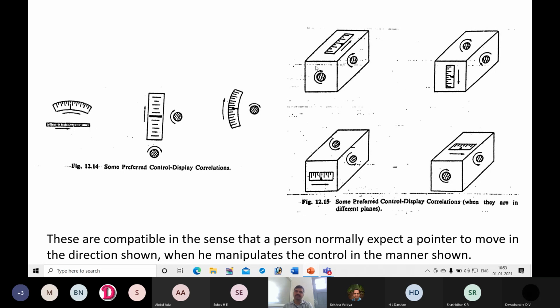Again, in order to rotate this pointer in clockwise direction, we will operate the knob in clockwise. Okay, suppose this is the display and these are the controls. If display and controls are located in different planes, so display is in horizontal plane, control is in vertical plane, in such situations, these are the general perceptions of human beings or operators. General perception is left to right and clockwise. So these are compatible in the sense that a person normally expects a pointer to move in the direction shown when he manipulates the control in the manner shown in this figure.